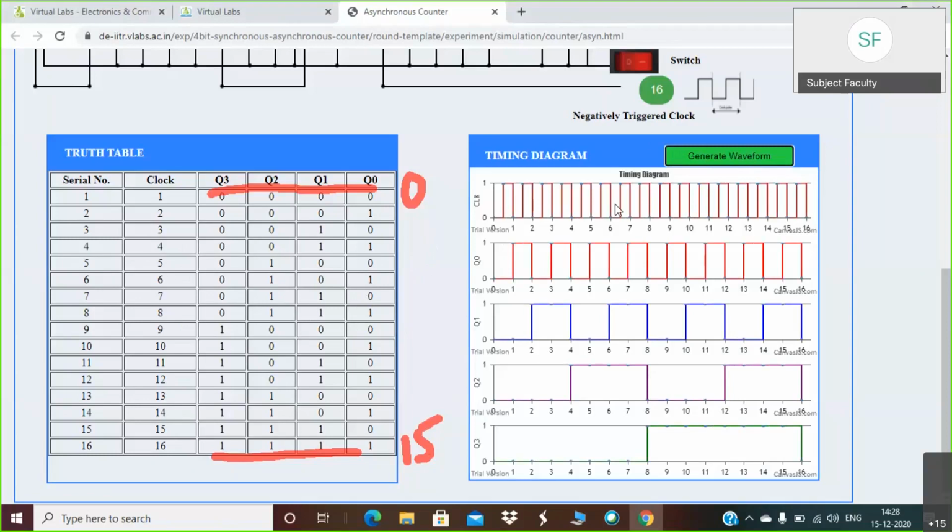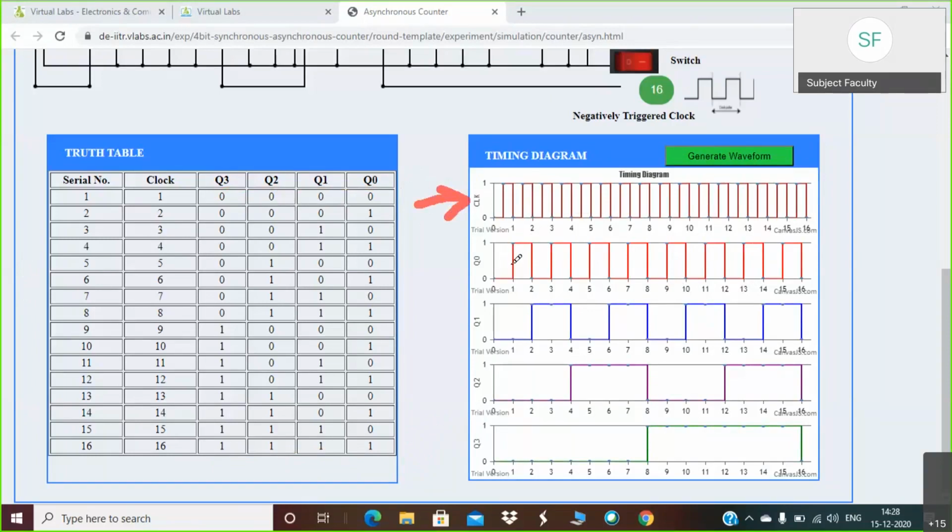You can observe the waveform has been generated. First waveform is of clock. This first waveform is nothing but the clock signal.